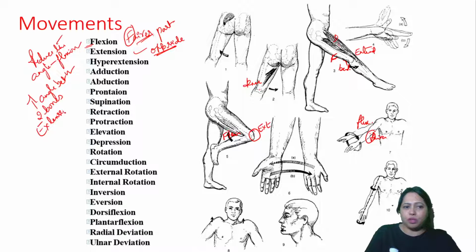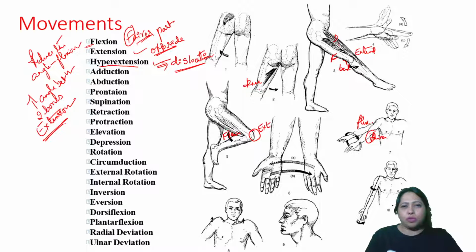So that is the definition of flexion and extension, reducing the angle and increasing the angle. What is hyperextension? When you extend beyond its limit, then you call it hyperextension. Sometimes hyperextension can also lead to dislocation of the joint. Dislocations usually happen because of hyperextension.